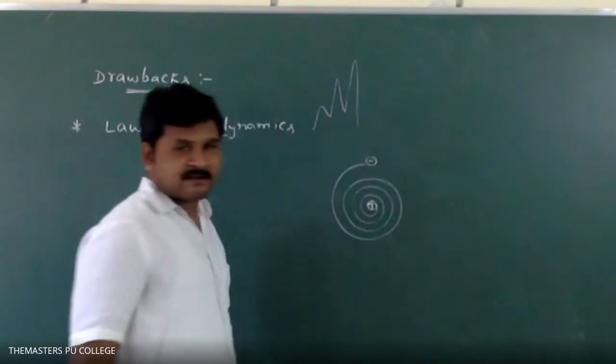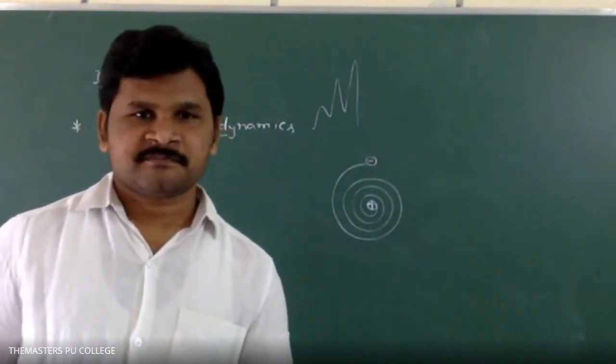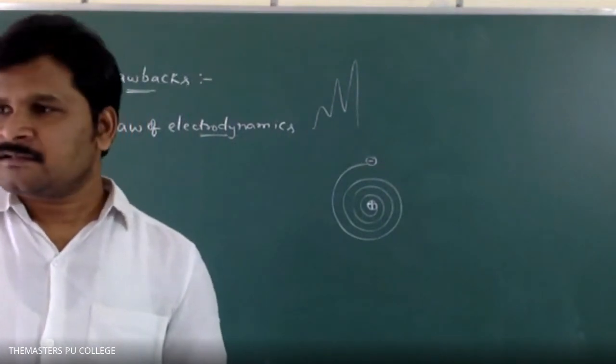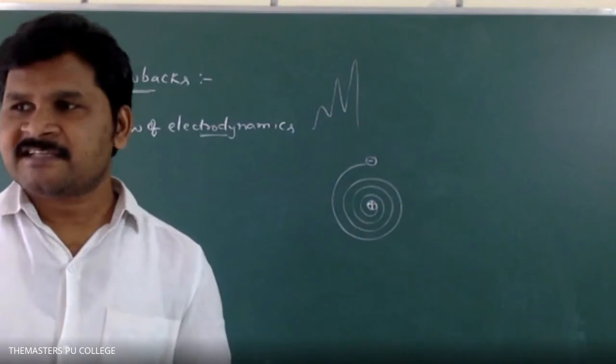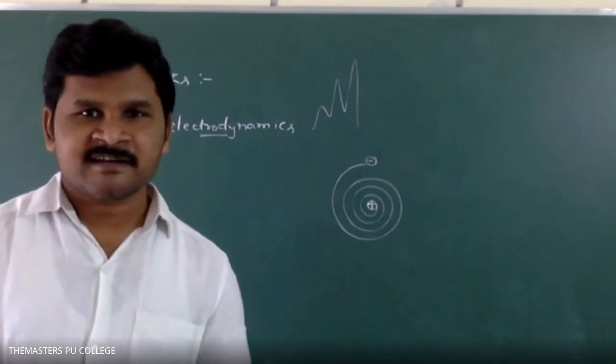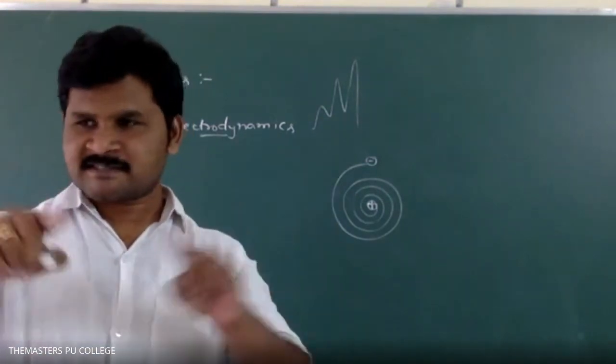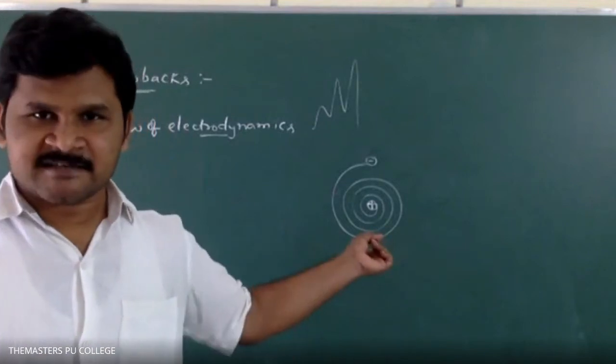This is called a spiral path. Why is it called a spiral path? You know a spider, how the spider makes a web like this.